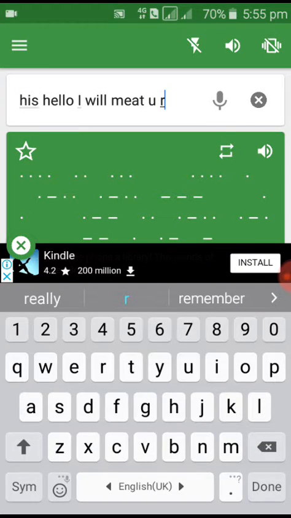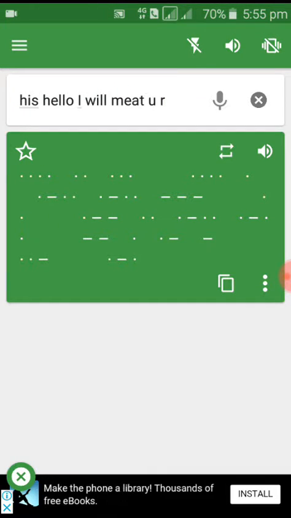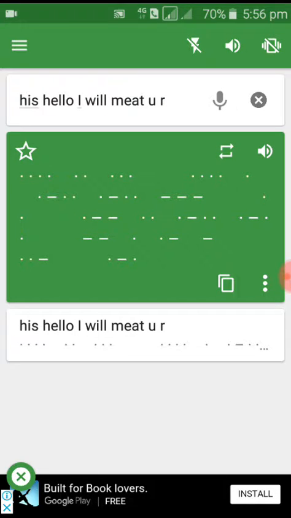After you write it, click done, and down below it will be in a green color box. It will be written in that line, and copy it.